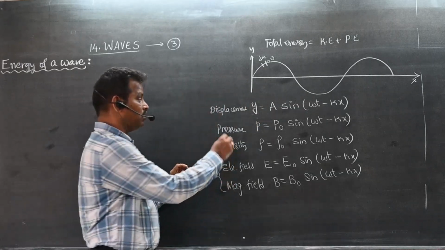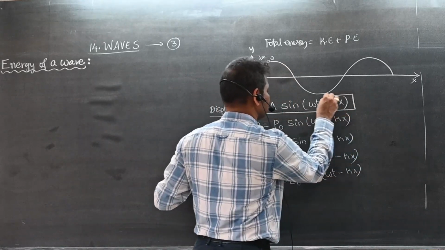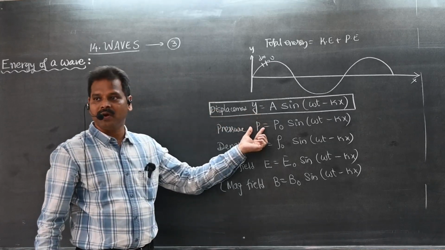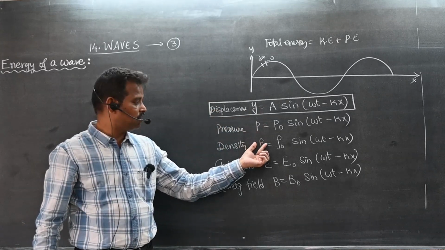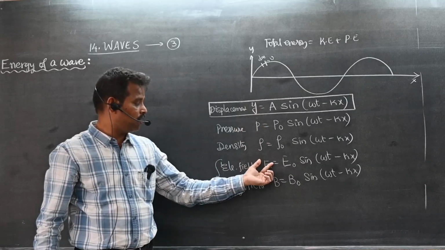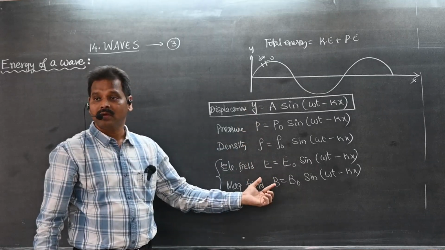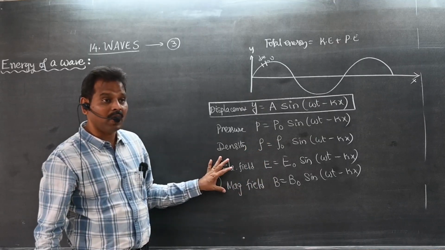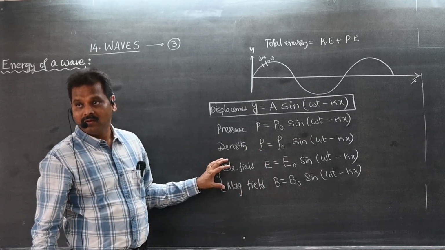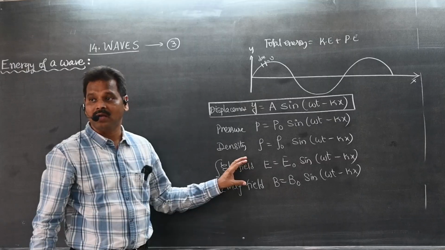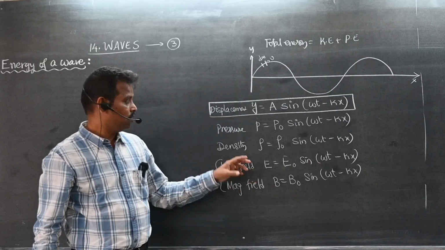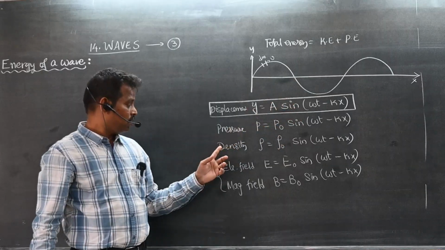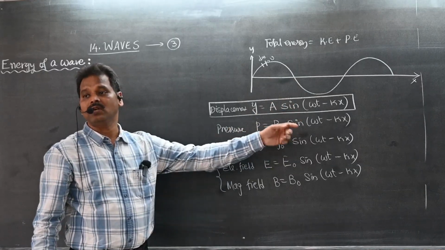Don't think that y is equal to a sine omega t minus kx is the only equation of a wave. This variable may be pressure, density, electric field, or magnetic field. So anything. If the electric and magnetic fields are changing with time, then the corresponding wave is called an electromagnetic wave. If pressure is changing, we call it a pressure wave. If density is changing, that is a density wave.